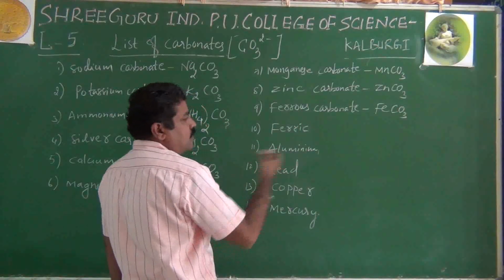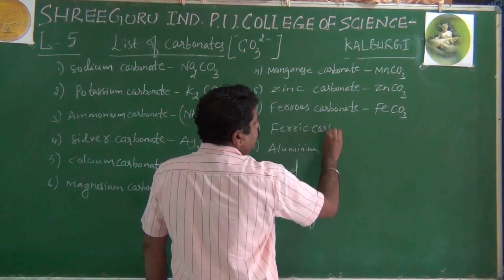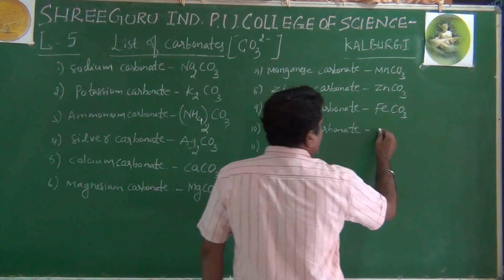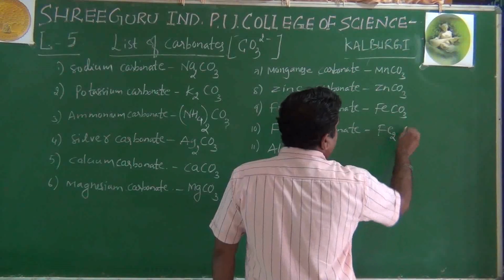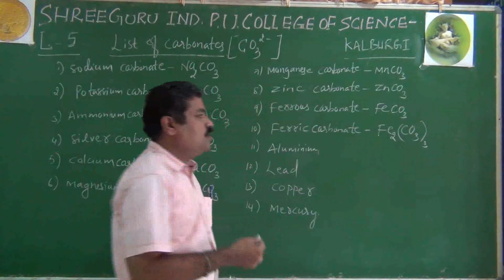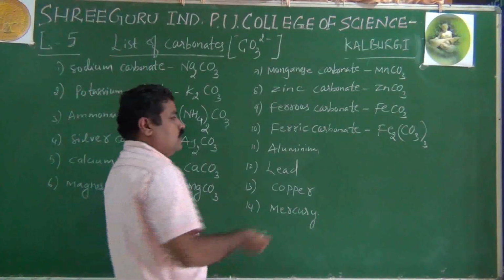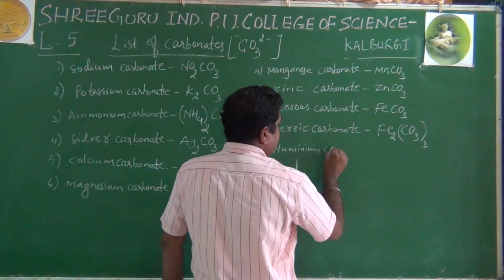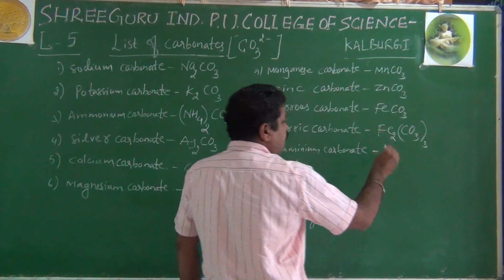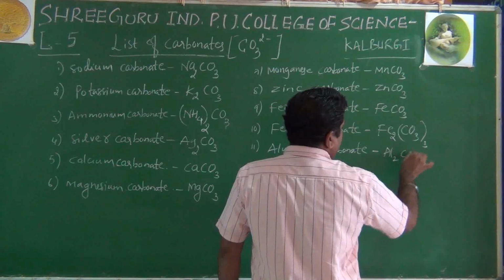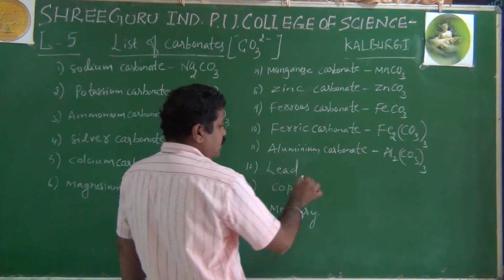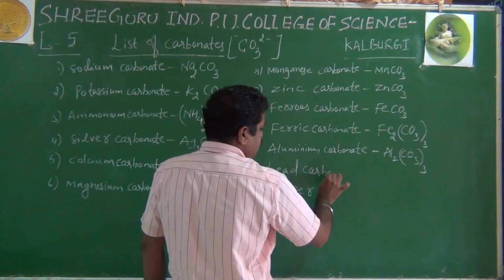Then ferric carbonate: you have Fe2 with CO3 whole taken thrice, because it is Fe3 plus. Then aluminium carbonate, Al2 with CO3 taken thrice.